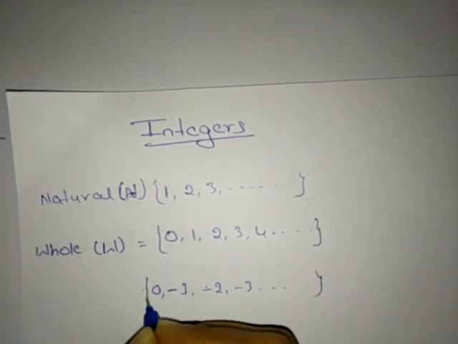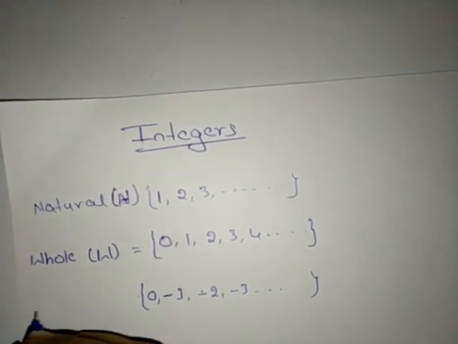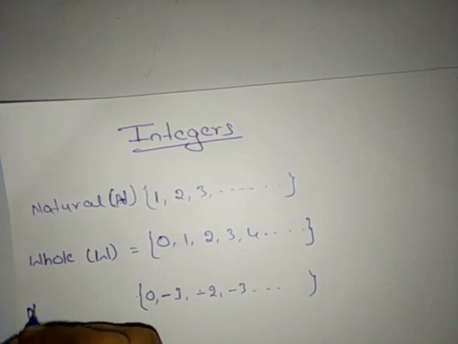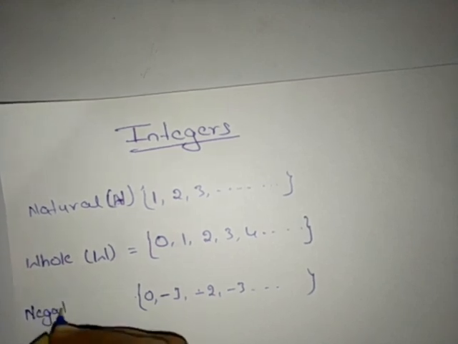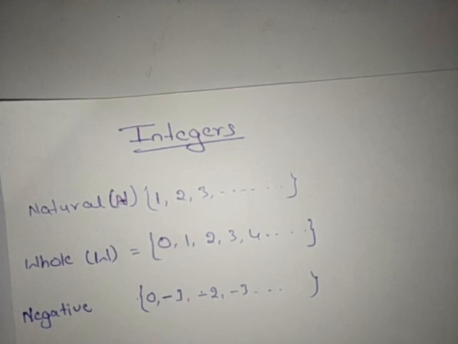These types of numbers are called negative numbers. Once again I will repeat, negative numbers means the numbers which have a negative sign.